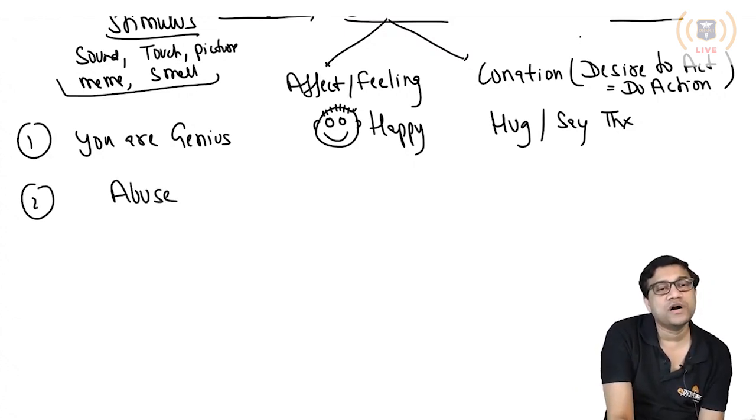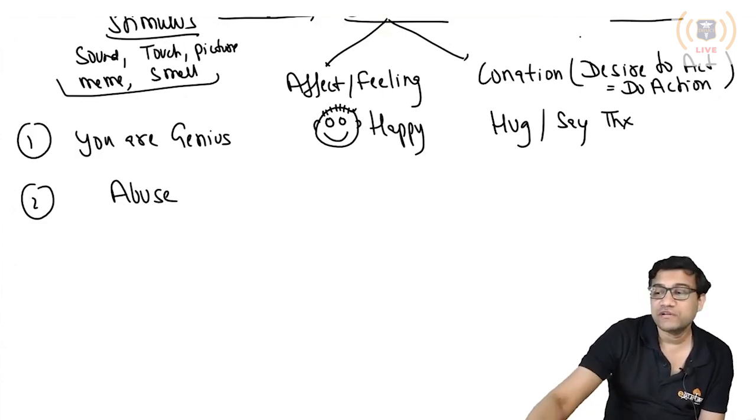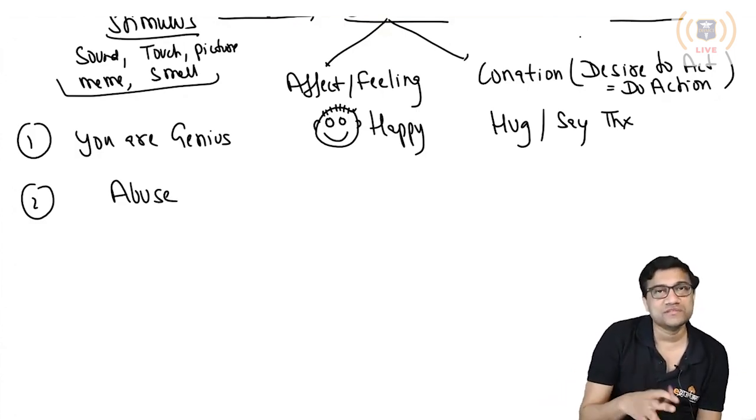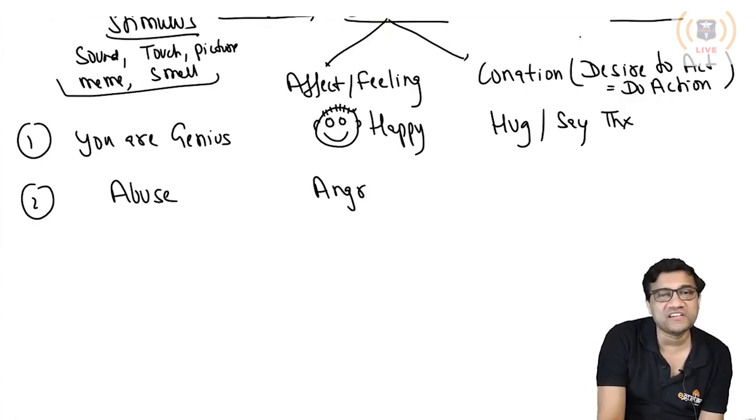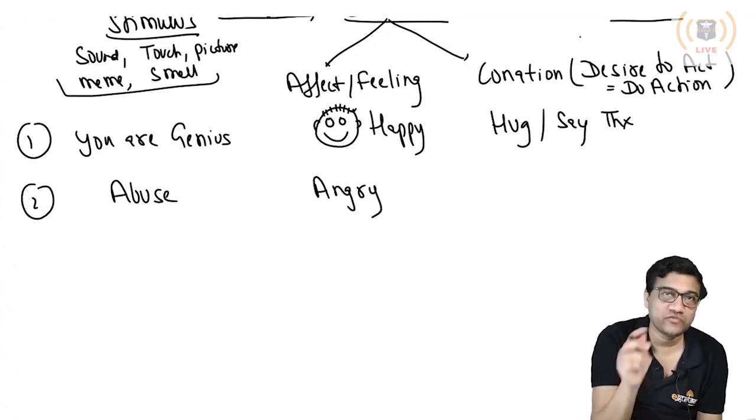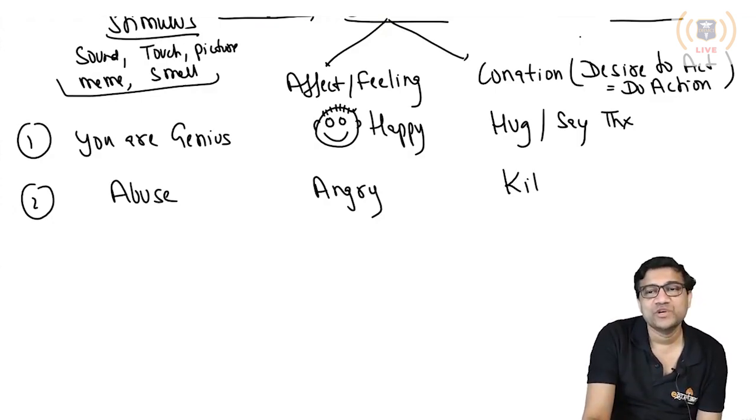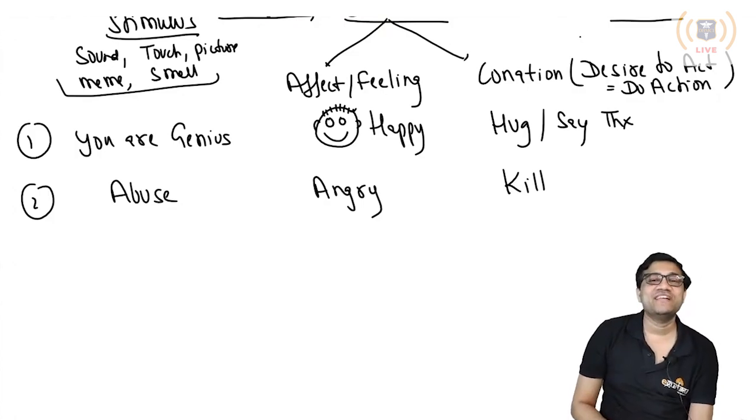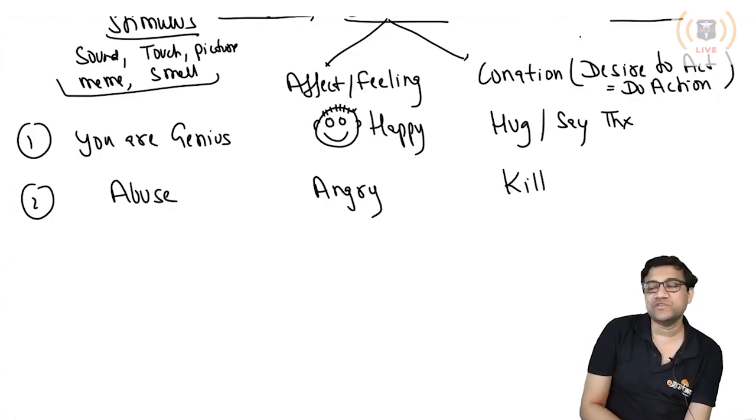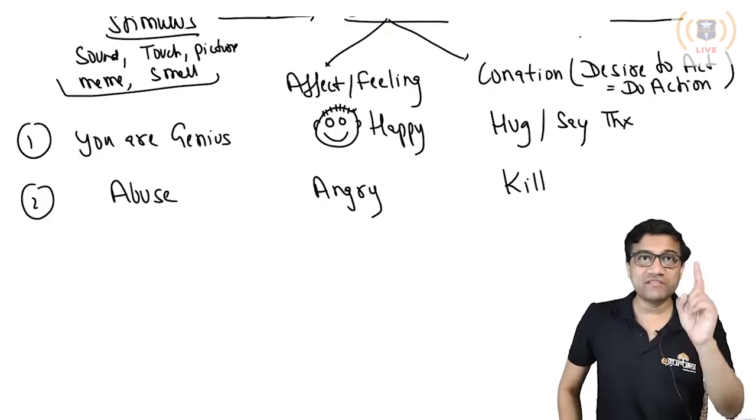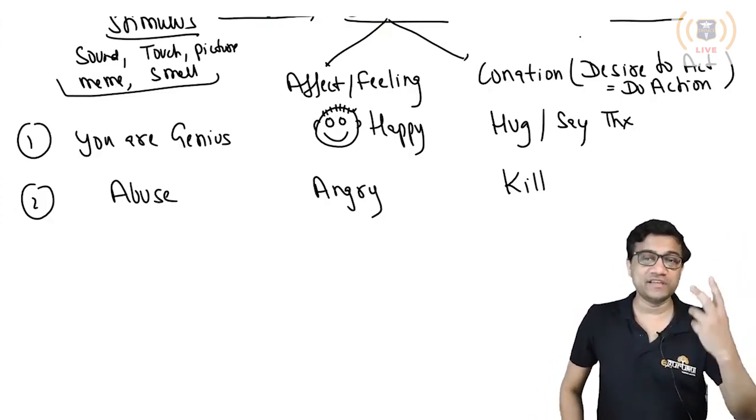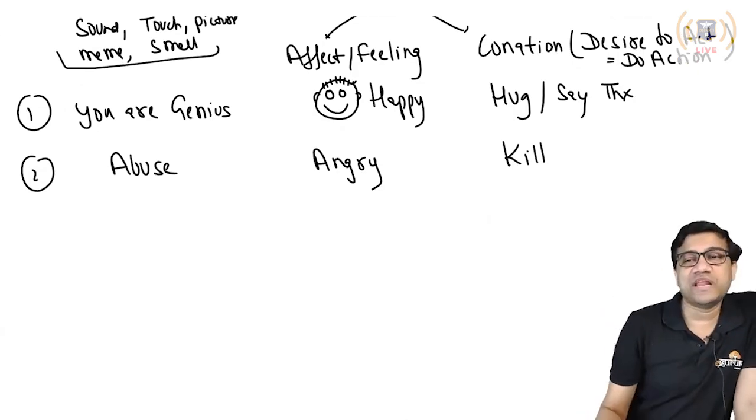Number 2: someone abuses you, says something bad especially about your family members. Now you are angry, and the conation is that you want to kill that person. I'm a teacher, I cannot abuse. So the command is kill, but your higher centers stop you and say we will deal with this person later, let it go for now. So the commands are kill, slap, or kick.